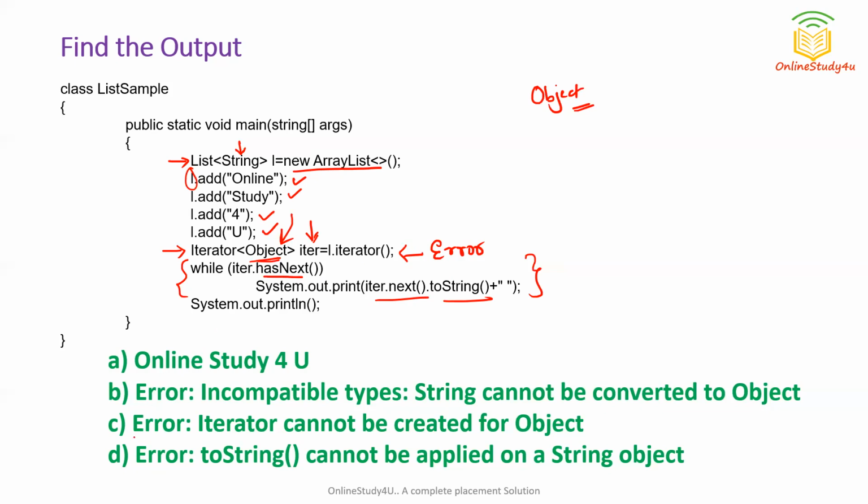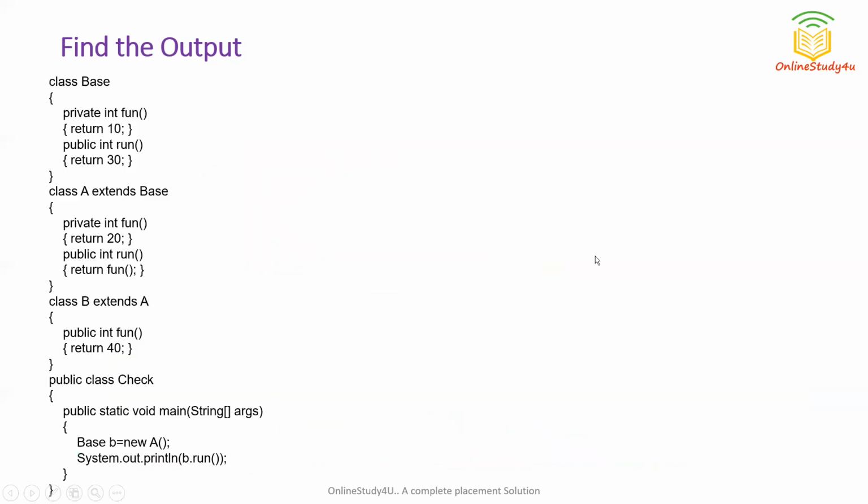So can you guess the answer now? I think you can guess. So option B is the correct answer, that incompatible types, that string cannot be converted to Object. So option B is the correct answer. Now let us move to the next question. So the next question is on your screen and these are the options.